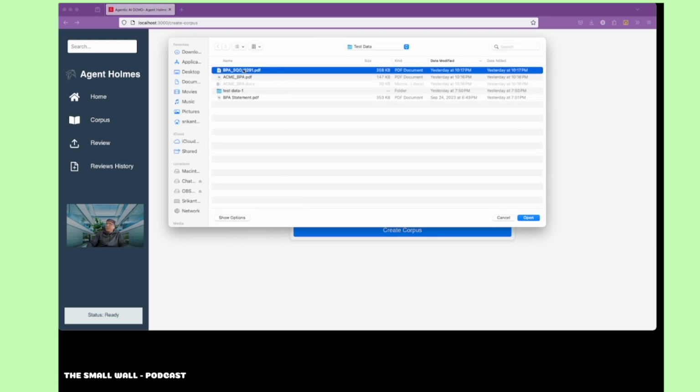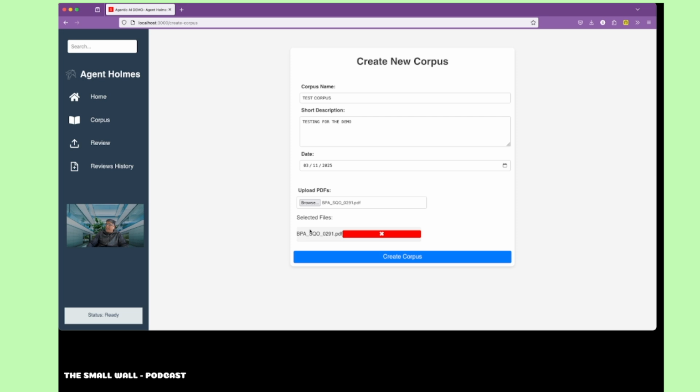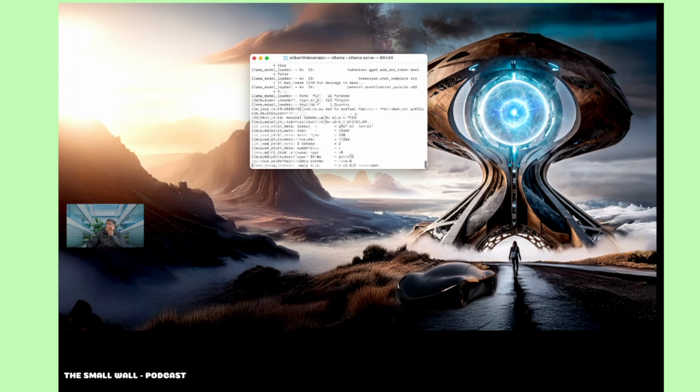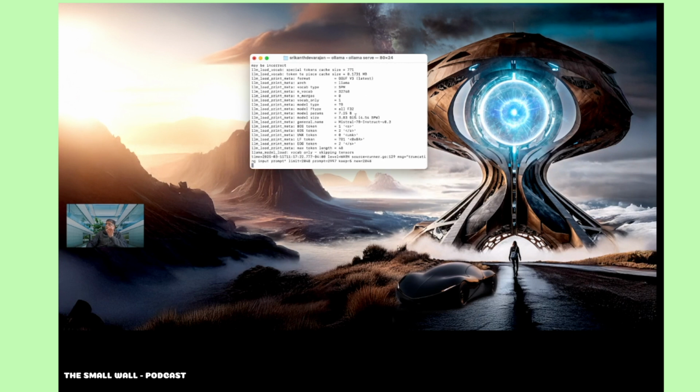It's a BPA, so I'm going to pick this up. I can add multiple documents here, but for the benefit of speed, I'm going to choose one document. This can read through multiple documents and build a corpus. I'm going to click create corpus and wait for a few minutes. As we wait, I'll show what is happening in the LLM. This is the LLM that's running in the backend, Llama. It is doing limitations.